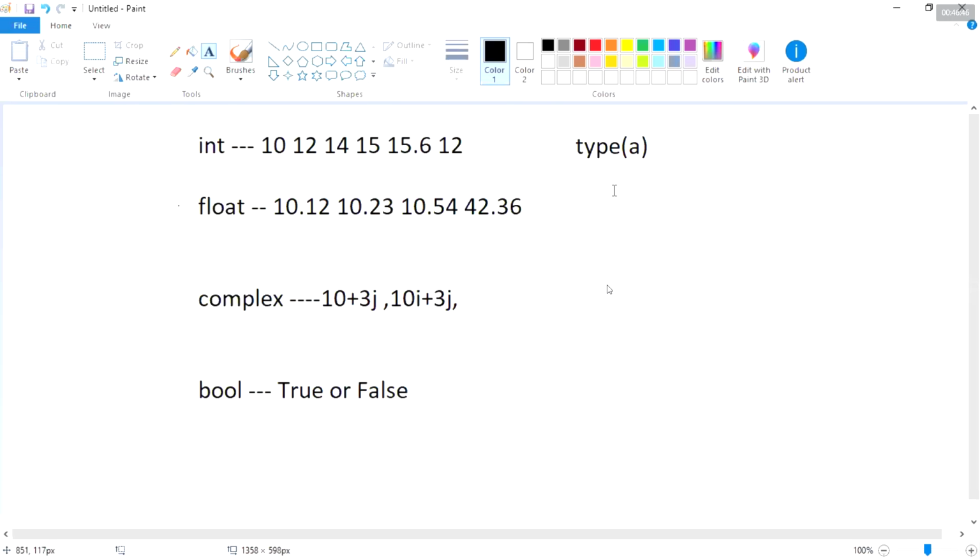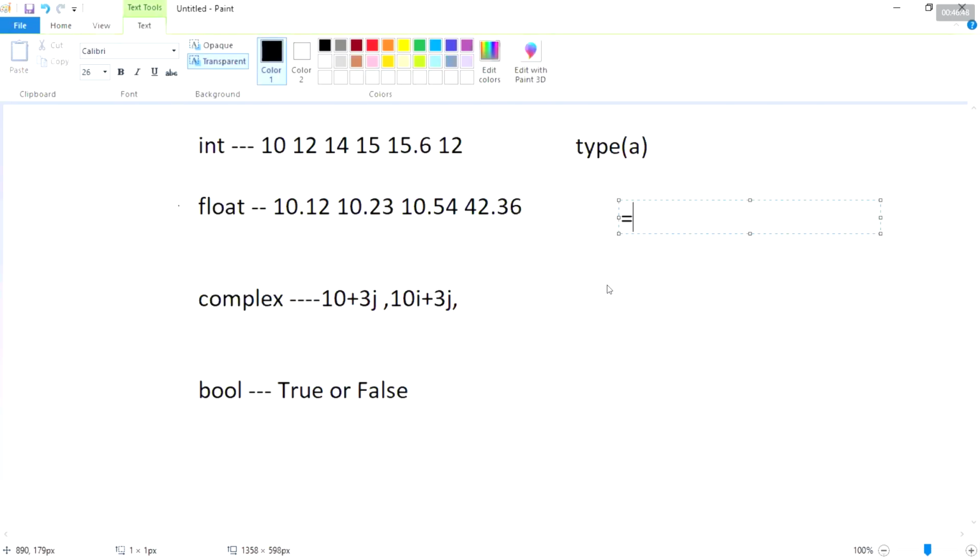For example, if I specify a is equal to 10, I need to find out the data type of a. Then we can write print, within the brackets, type of a. Then we will get which type of data type it is.